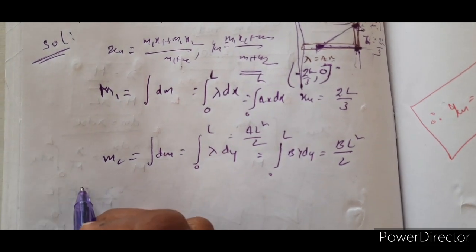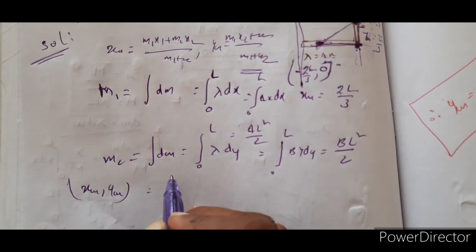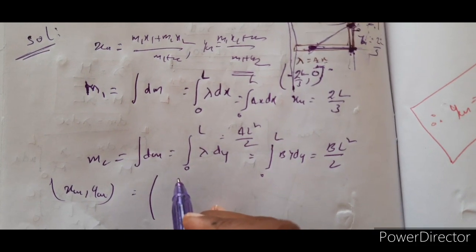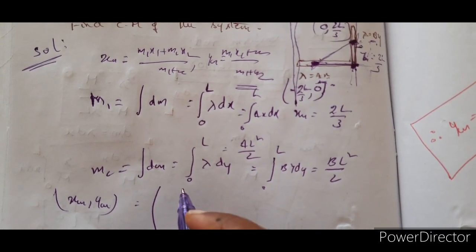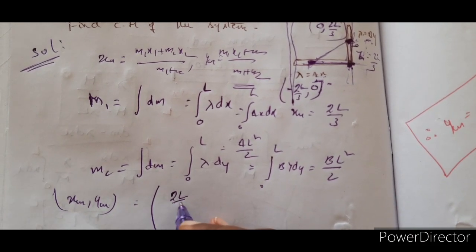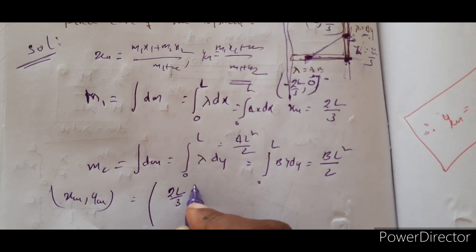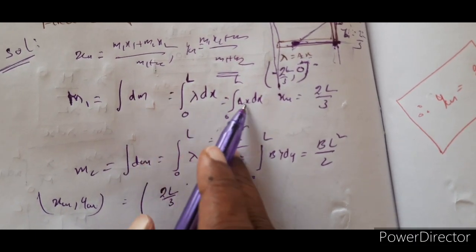Shall we do that one? Right. xcm, ycm, I am doing directly. What is xcm? m1 x1, because m2 x2 is anyhow 0, so least bothered about it. Is it 2l by 3? Did I calculate it properly?